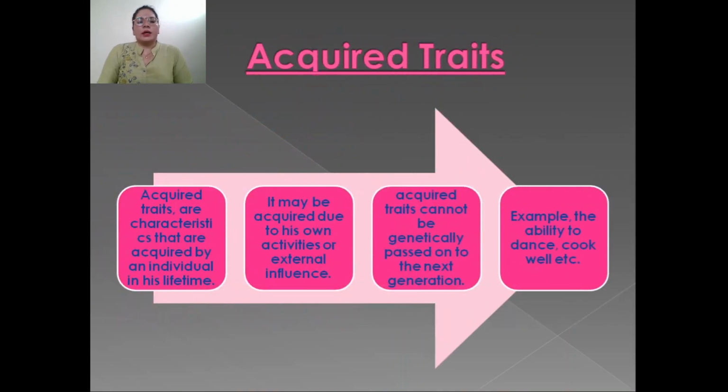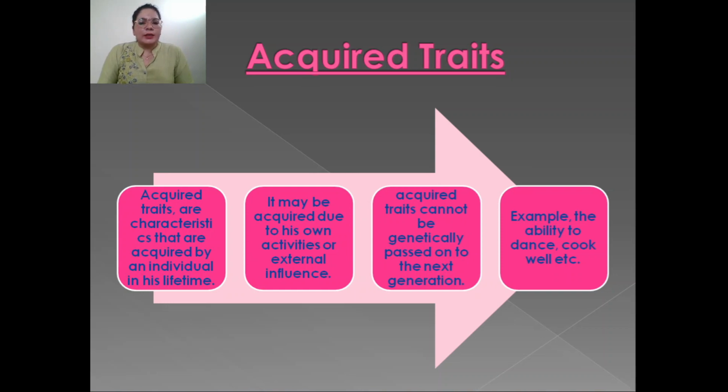Now, what are traits? Traits are of two types, acquired traits and inherited traits. We will discuss the acquired traits first. Acquired traits are the characteristics that are acquired by an individual throughout his lifetime. He may acquire these characters through his own activities, through practice, or through external influence.